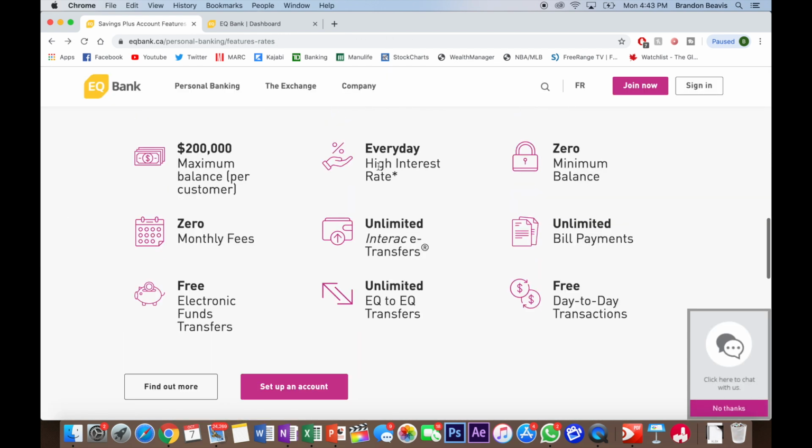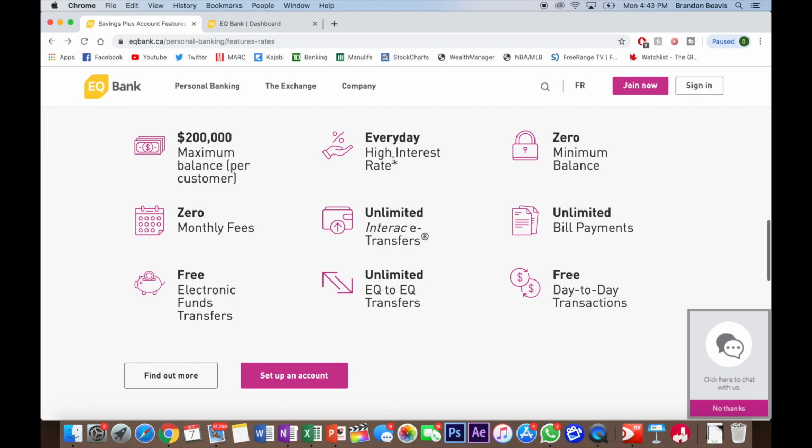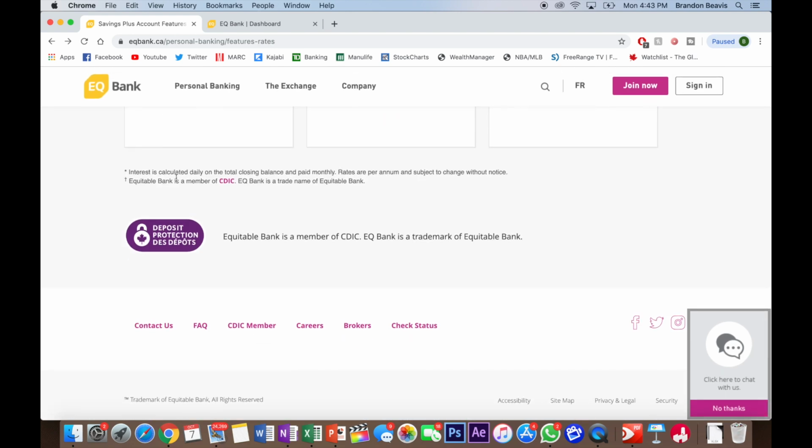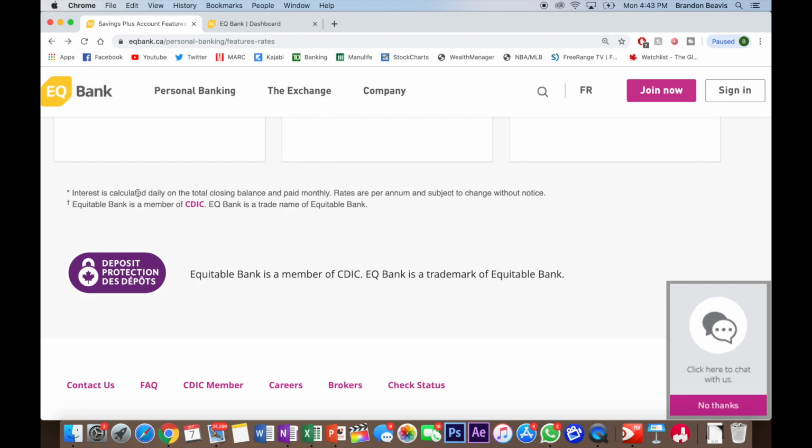The everyday high interest rate, right? You see here, we've got a little asterisk beside this, and this is, of course, very important to note. If we take a look down here into this section: interest is calculated daily on the total closing balance of your account and paid out monthly. So basically, when you have money in a high interest savings account, very typically that will accrue and they'll make a payment maybe a couple times a year. One of the major benefits to EQ Bank is, yes, it's calculated daily and you do get paid out monthly.